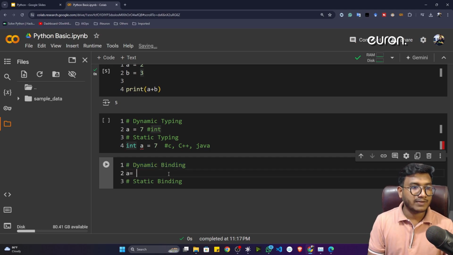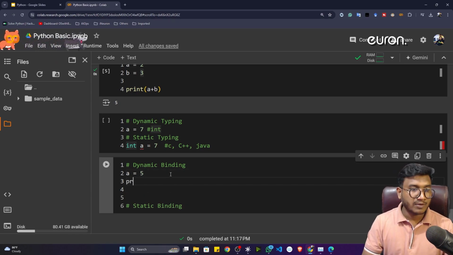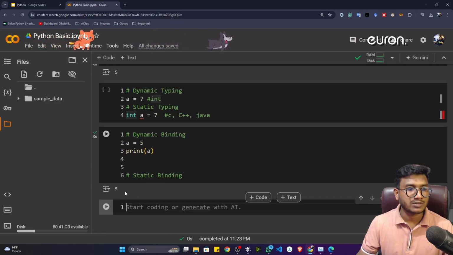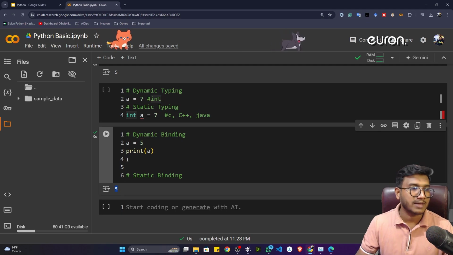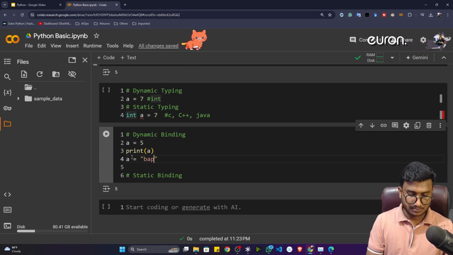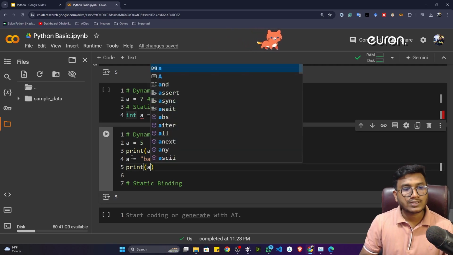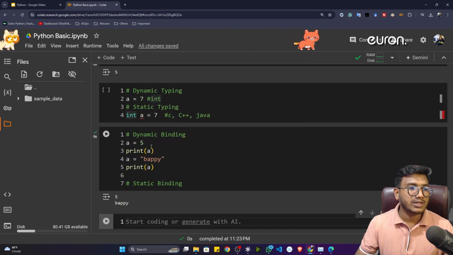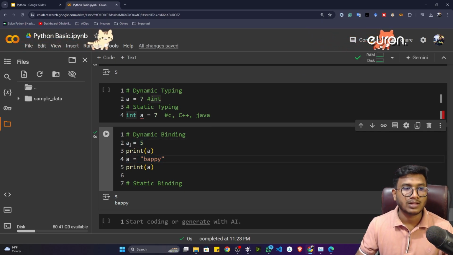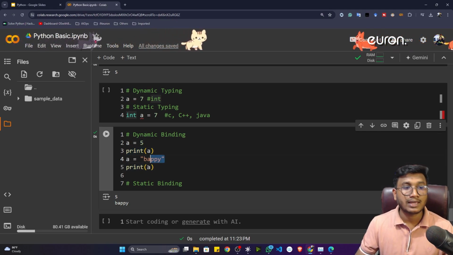Now let's say I have defined my variable, a is equal to 5. Here I have taken a variable called a equal to 5. If I print this variable, you can see it prints the value 5. Now I can again write a is equal to, let's say, Bappy. Again I print this variable a. If I execute this program, first it prints 5, then it prints Bappy, because I have taken the same variable name.